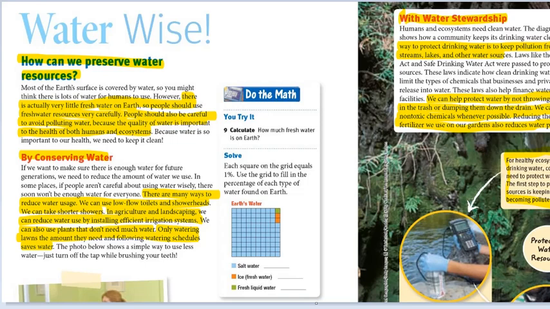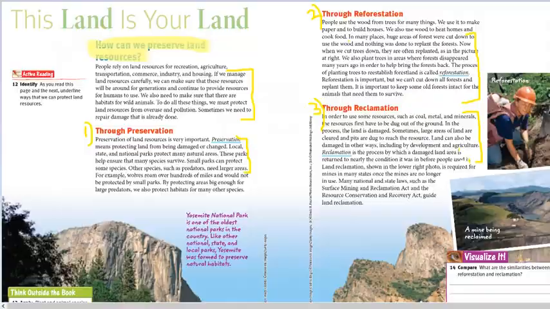Certain laws indicate how clean drinking water must be and limit the types of chemicals that can be released into water. Okay? On the other hand, individuals can themselves help by disposing of toxic chemicals properly and by reducing the amount of fertilizers used on gardens. Okay?